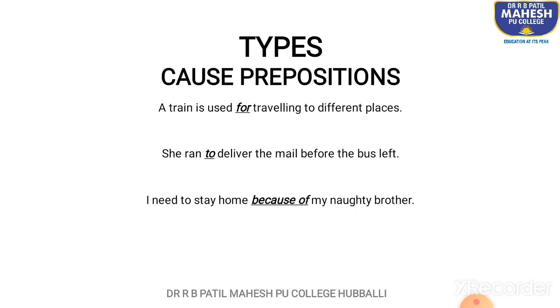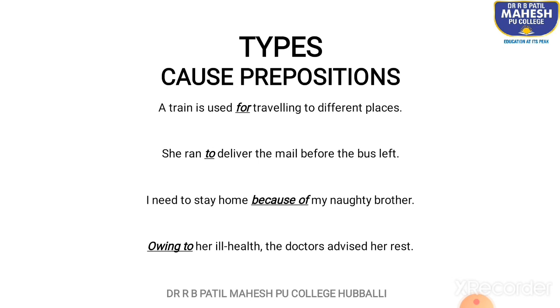I need to stay home because of my naughty brother. So here is the reason why I need to stay home. Because of is a phrase preposition. So because of my naughty brother tells the cause, the reason behind staying home. That is why it falls under the broader category of cause prepositions.